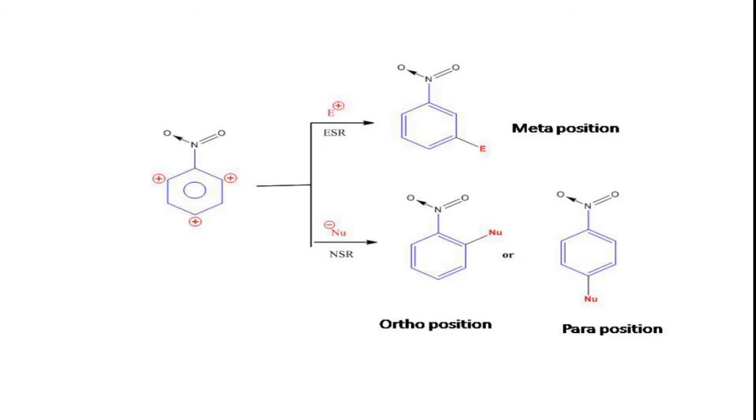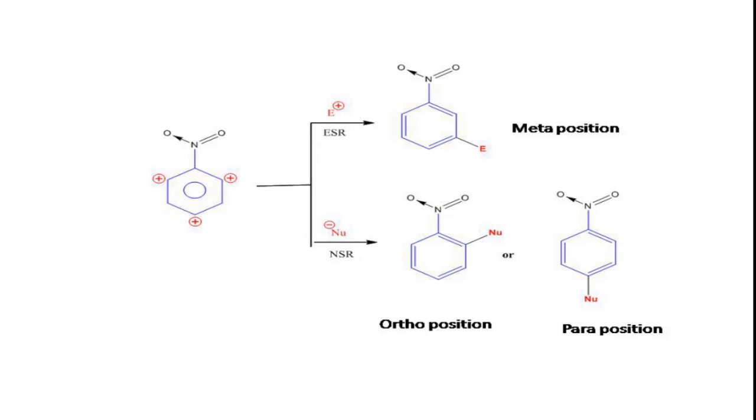Just now I told you that reagents are of three types: electrophiles, nucleophiles, and free radicals. Electrophiles are electron loving species. They always come and interact with the species having higher electron density. It will react with the carbon having a high electron density. That means it will go and react at the meta position. Whereas a nucleophile will come and join at the ortho and para positions, because a nucleophile is a nucleus loving, that is, positive charge loving species.